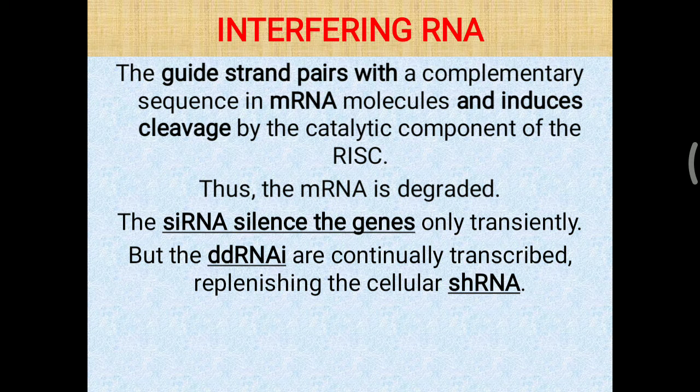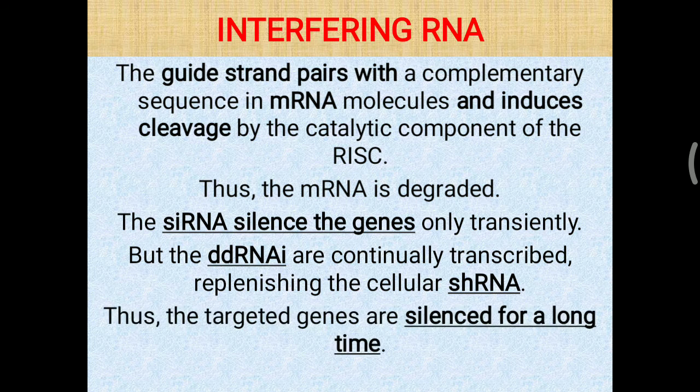But these DNA directed RNA interference constructs are continuously transcribed, replacing the cellular short hairpin RNA molecule. So they are able to provide short hairpin RNA molecules continuously. Thus the targeted genes can be silenced for a longer duration. That can provide hope against some particular genetic disorders, and that is the advantage, or the future use of the interfering RNA.